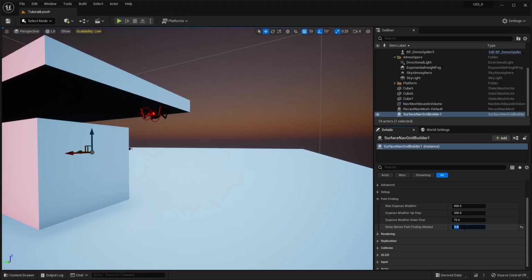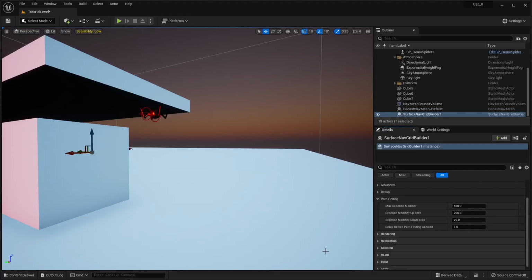So if I make this 30 seconds, none of the AI are going to be able to pathfind until 30 seconds after the level loads. And you may want to do that to make sure everything's loaded in. If you have anything like procedural generation, you could do a delay here. There are other ways you could pause it on your own.